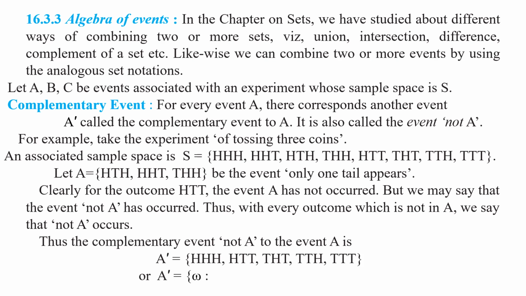Or A dash equals the set of all omega such that omega belongs to S and omega does not belong to A, that is equal to S minus A. The complementary set definition is used here. Set theory concepts are used in the axiomatic approach of probability. Understood this point, my children?